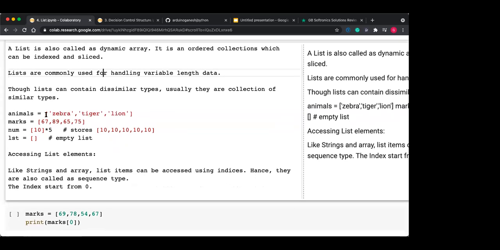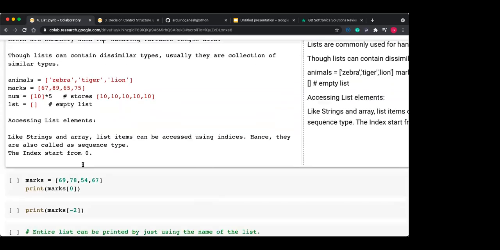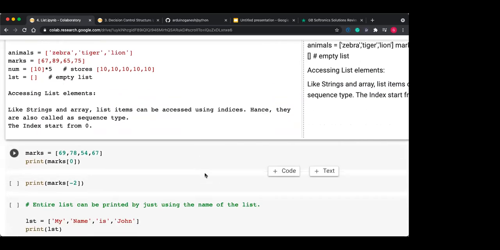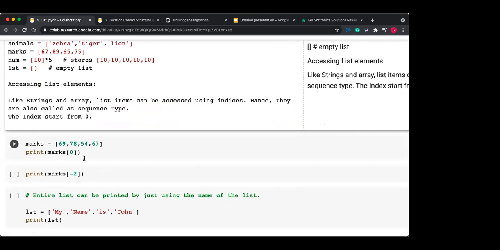But you have to remember here, square bracket represents list. Like a string and array, list items can be accessed using indices. So yes, we can use the index to access its data items. Index always starts with 0. Yes, we know that.